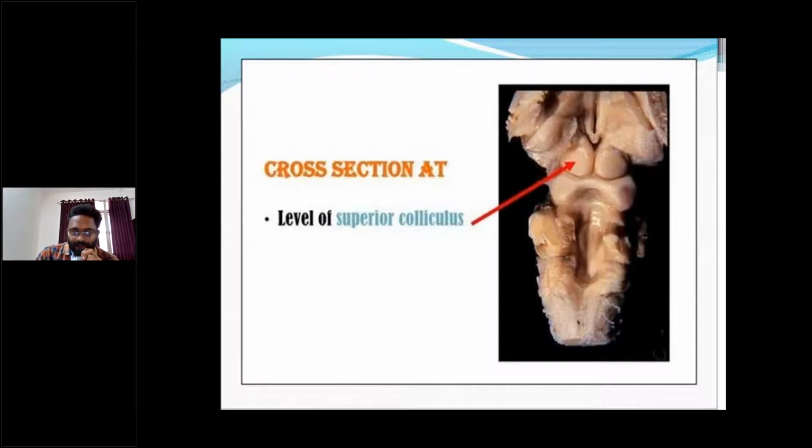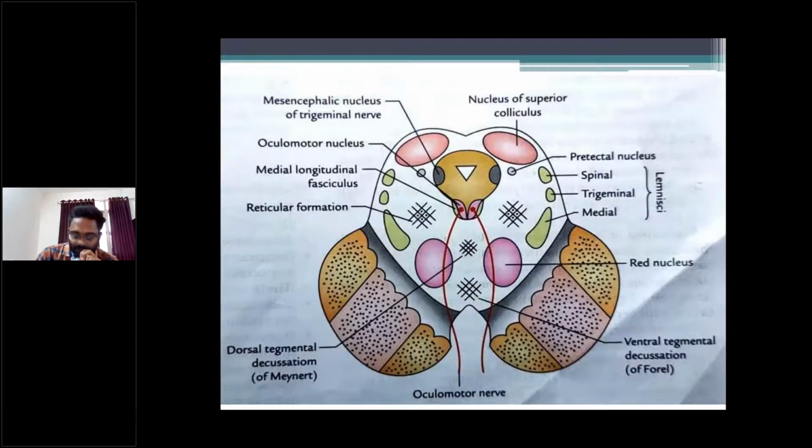Next, cross section at the level of the superior colliculus. Here we see the cerebral aqueduct, central gray matter, and white matter. Same here, crus cerebri and substantia nigra. So here, central gray matter.